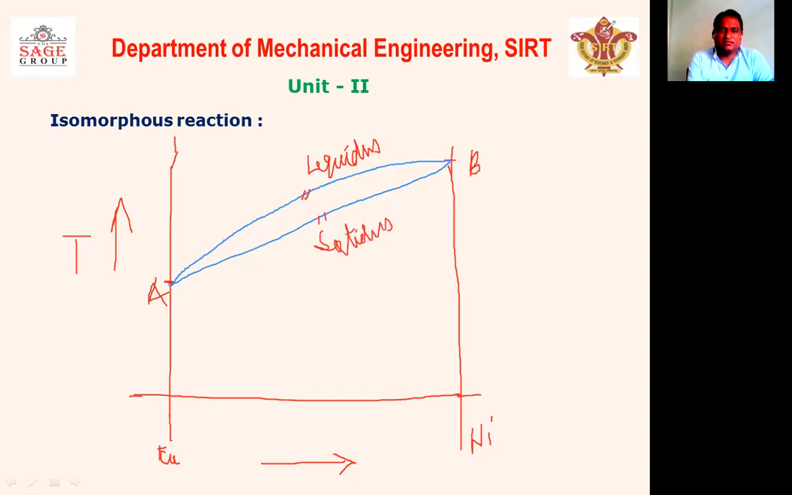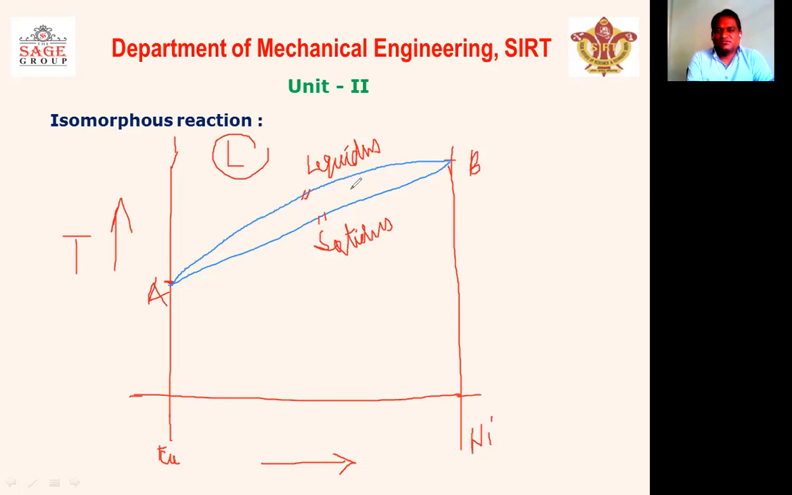Solidus line. And now we discuss the phases. So above the liquidus line, the phase present will be liquid, right? Because we crossed the melting points of A and B. So the alloy, that is the combination of copper and nickel, will be in the form of liquid above the liquidus line.